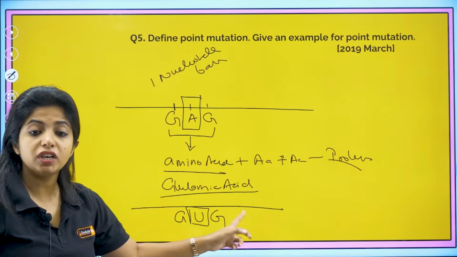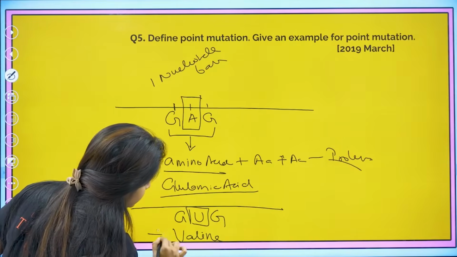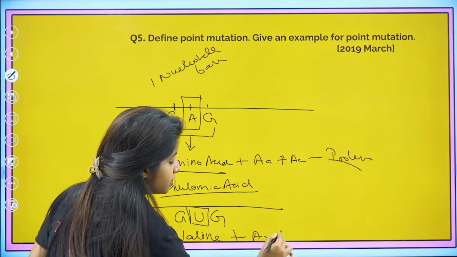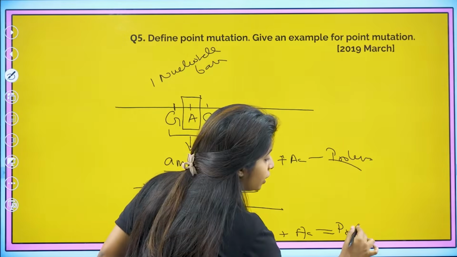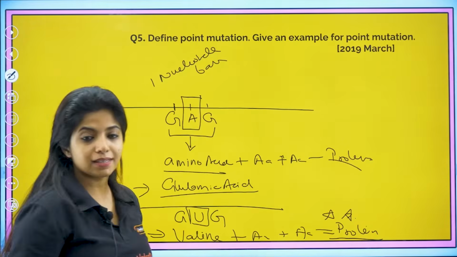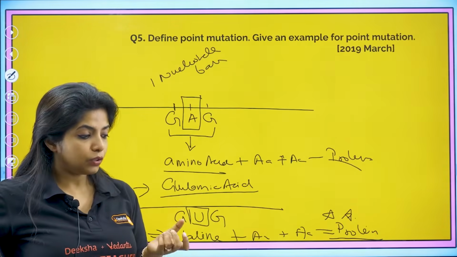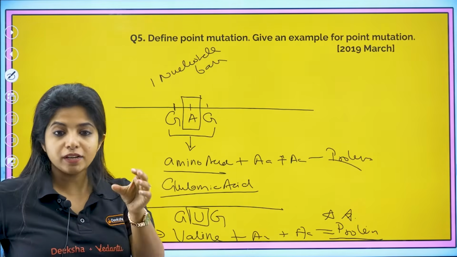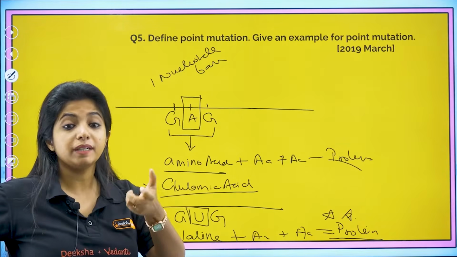Now what happens when it is GUG? It will code for another amino acid known as valine. So instead of glutamic acid, you are getting valine, and the rest of the amino acids will be the same. But still, do you think the protein will be the same? No, the protein will definitely have some problems. It will be a whole different protein. And when does this happen? This is happening in sickle cell anemia, where hemoglobin is formed of beta globin chain and alpha globin chain. The beta globin chain gene is getting mutated like this, which is why a proper beta globin chain is not being formed.